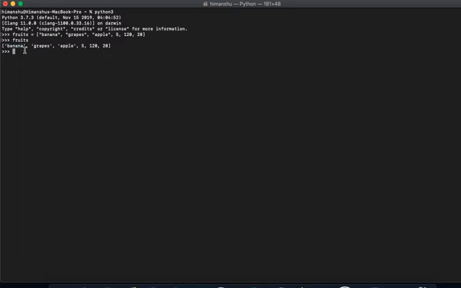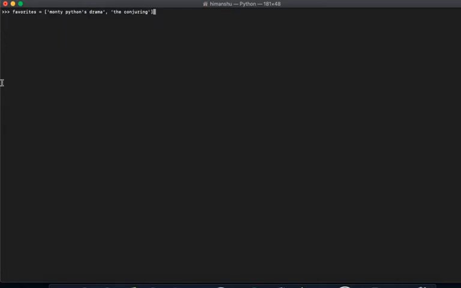Grapes and all. Just before we jump into the next part, for example, if I put something in single quotes, this is a whole complete sentence, but Python does not know that this is a complete sentence.